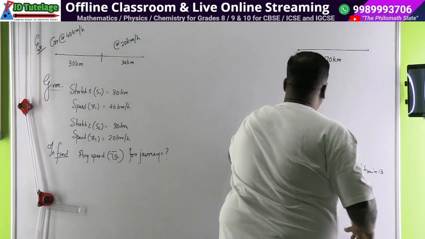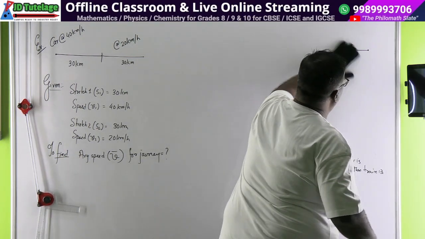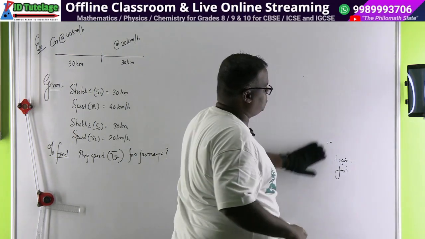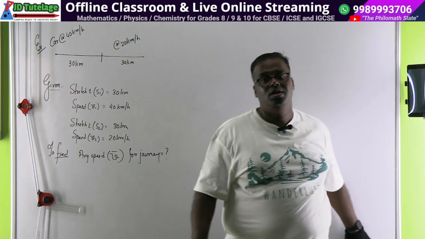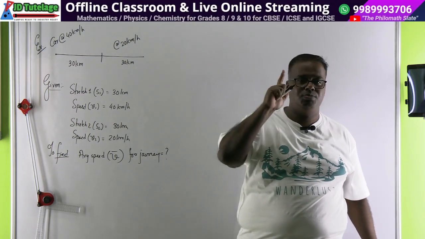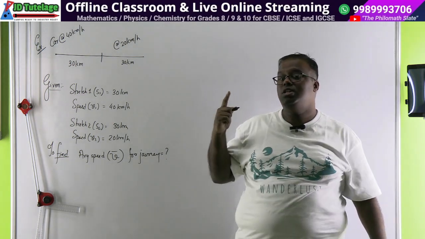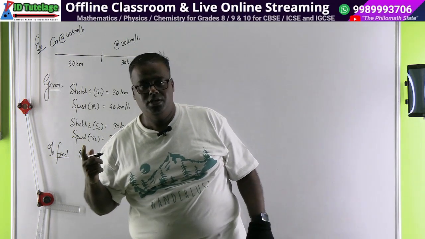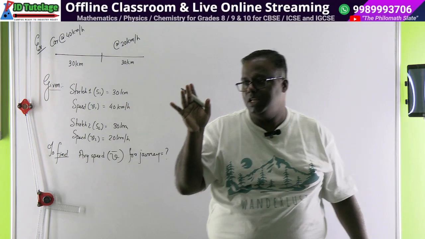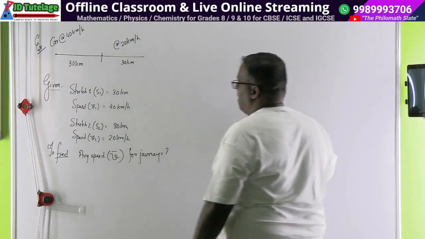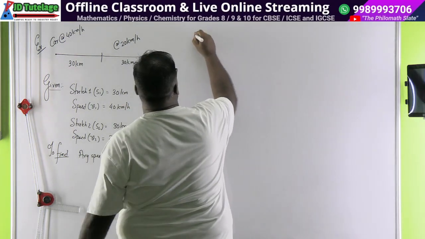The only formula you know so far, you know two formulas. One is the formula for speed, which is distance upon time. Start preparing a formula chart also. You know two formulas so far. One is speed equal to distance by time. One is average speed, total distance by total time. Again. So, solution starts from here.